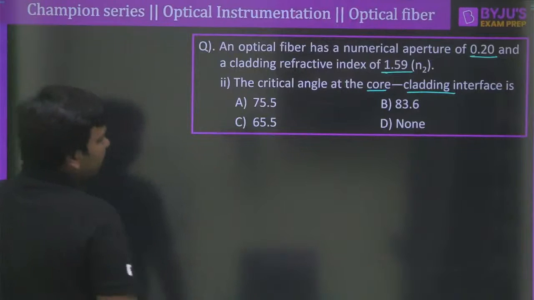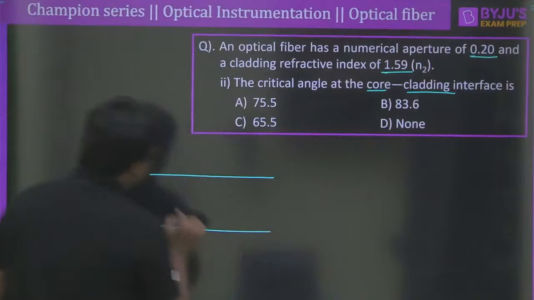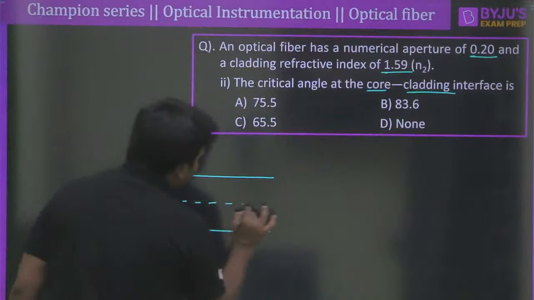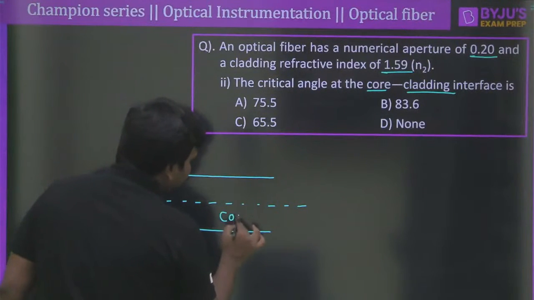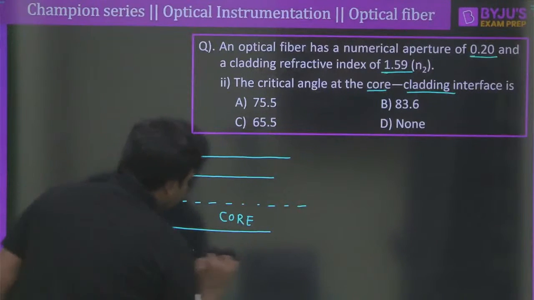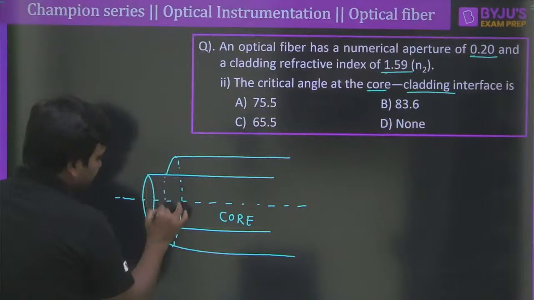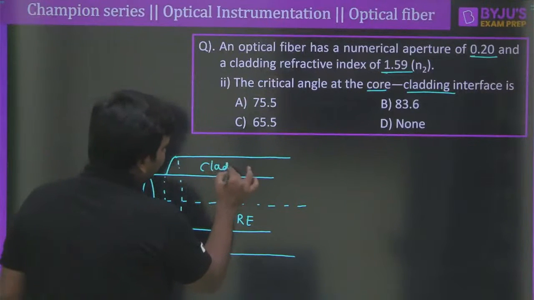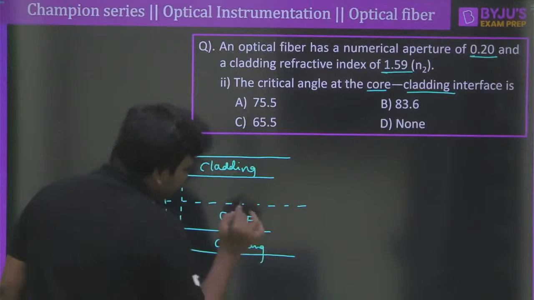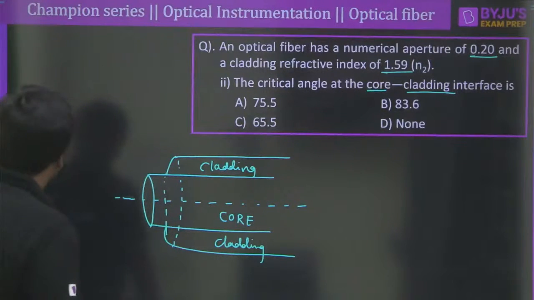So to answer this, you must understand anyway. So suppose let us say we are having the core of the fiber like this. So let us assume that this is the core of the fiber, right? And maybe this is the axis of the fiber. However, we do have a cladding here, correct? So let us say this is now considered as cladding here. Clear? Undoubtedly, even below also we will be having cladding only. This is also considered as a cladding. That means the core is surrounded by the cladding.